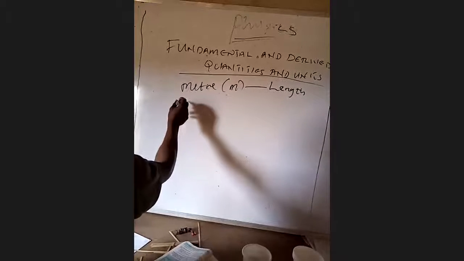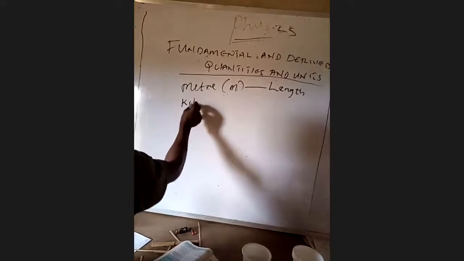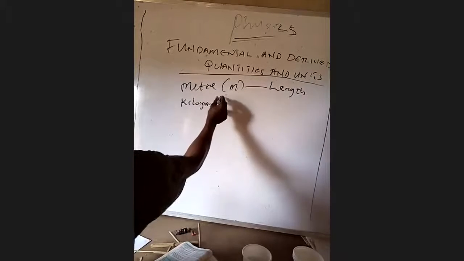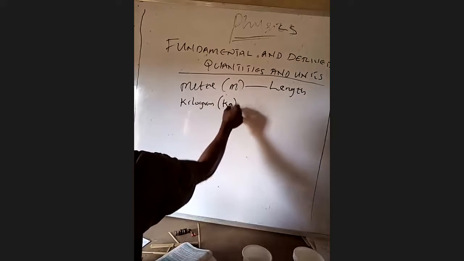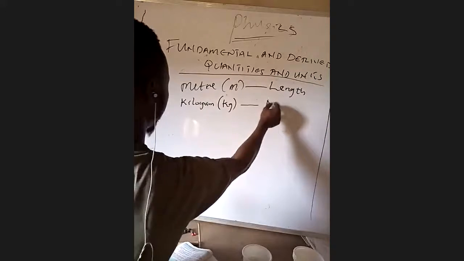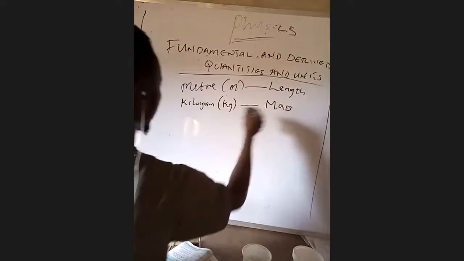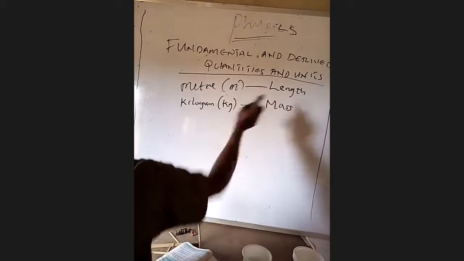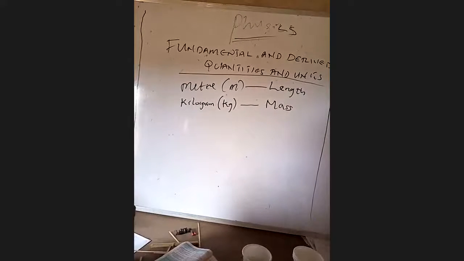Another fundamental unit is kilogram. Kilogram, which is kg, is the unit of mass. All these, length and mass, are quantities, but we will soon get there.